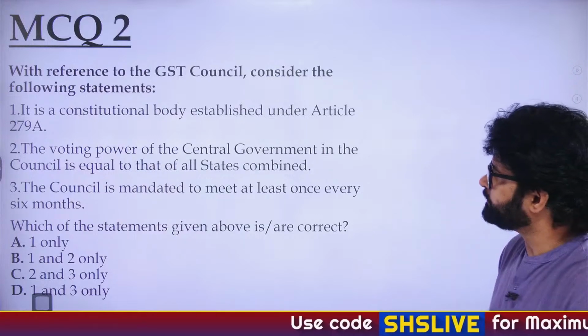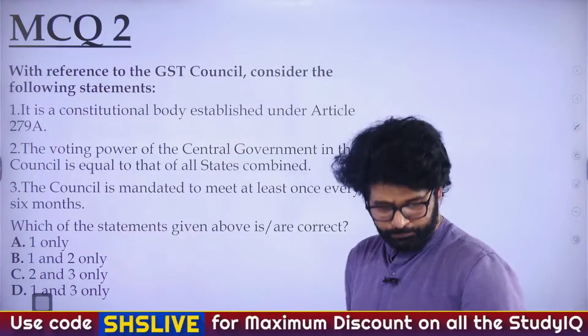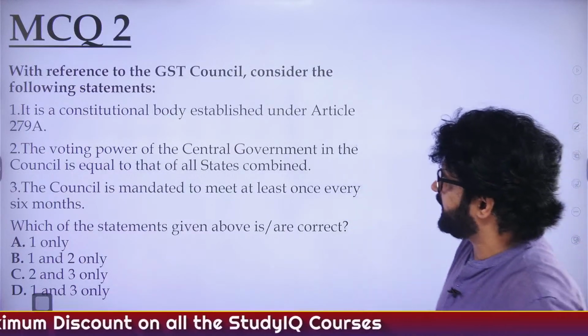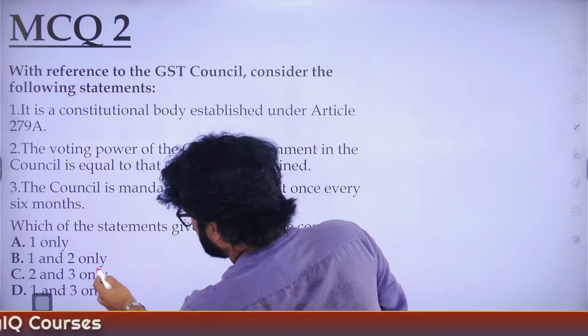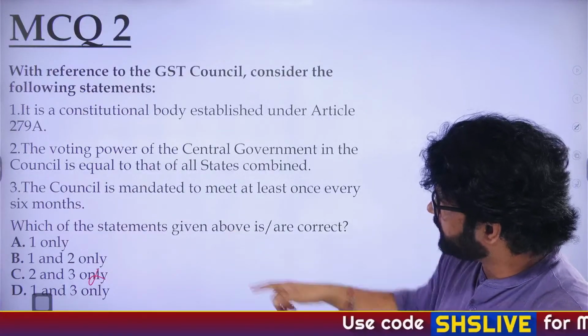Mamta has given the answer. So yes, it is a constitutional body established under Article 279A. So first statement is correct. If first is correct, just eliminate, first is correct, right? So eliminate C option. You're left with A, B, D. Always do this. Make it a habit of solving questions like this.